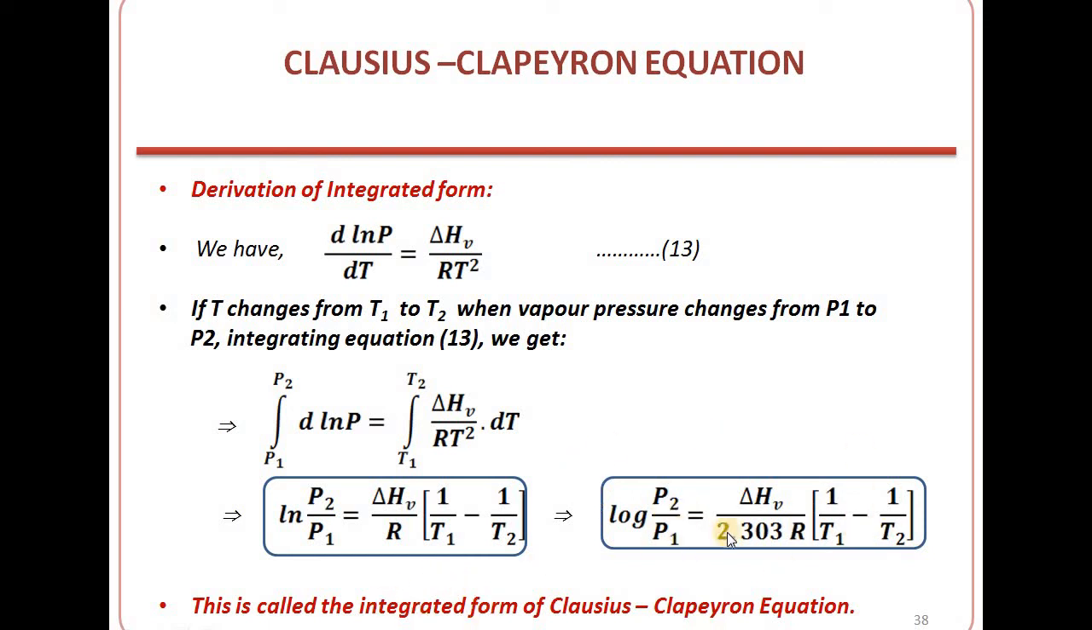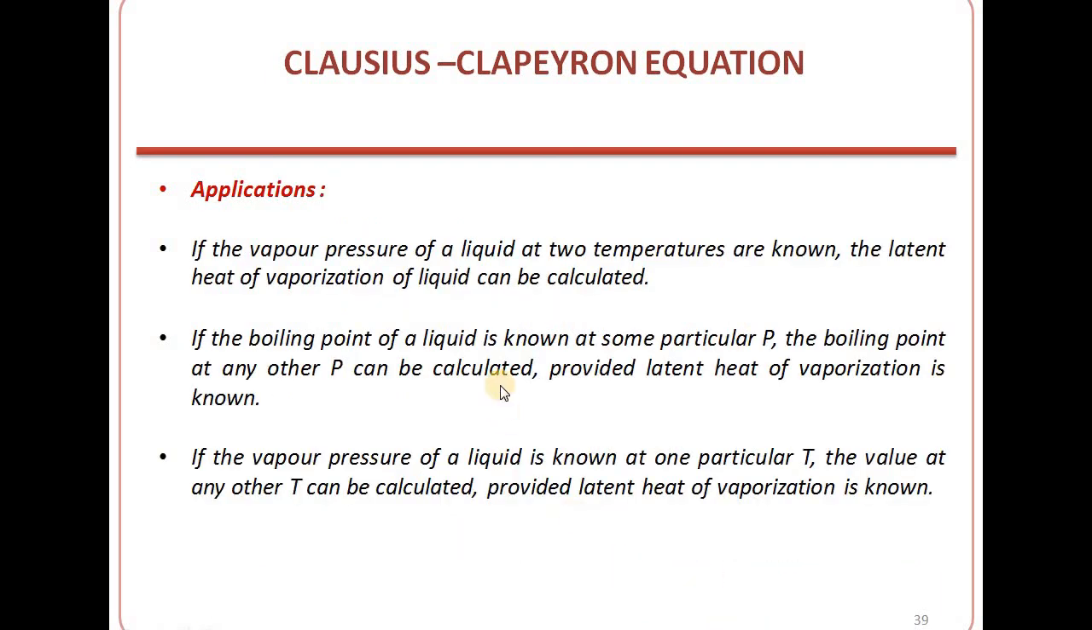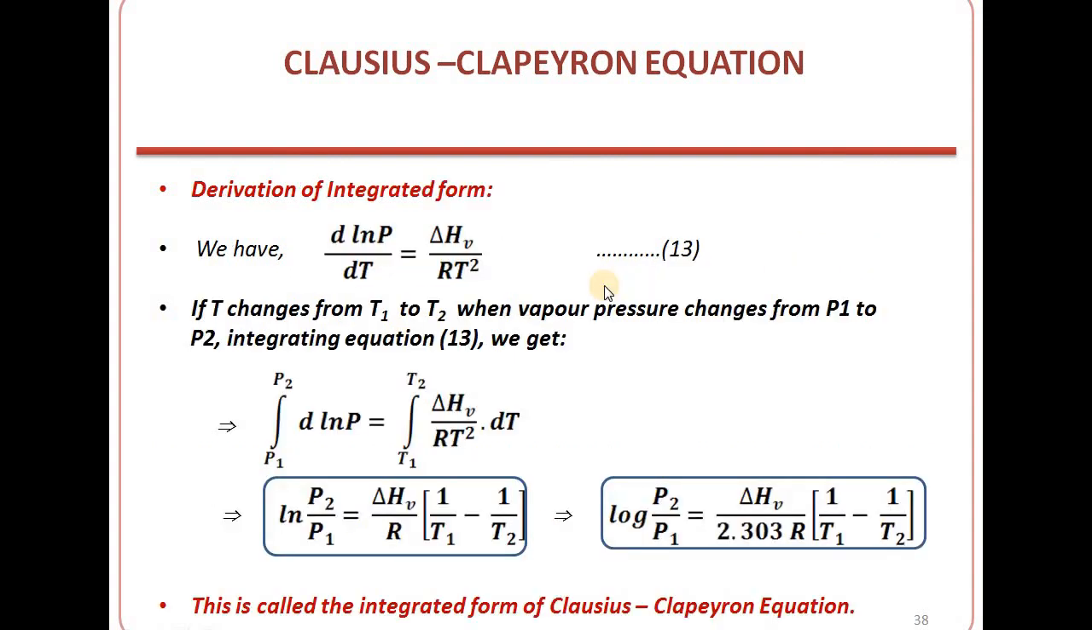Now from this equation, we can know about the various applications of the Clausius-Clapeyron equation. First one: if the vapor pressures of a liquid at two different temperatures are known, the latent heat of vaporization of the liquid can be calculated. If we know P1, P2 and T1, T2, we can easily calculate the molar latent heat of vaporization.